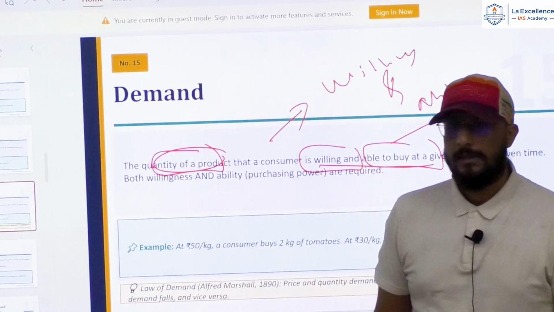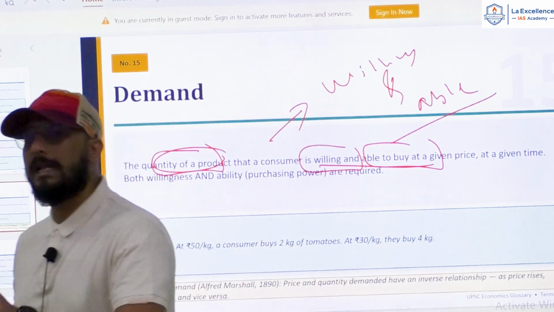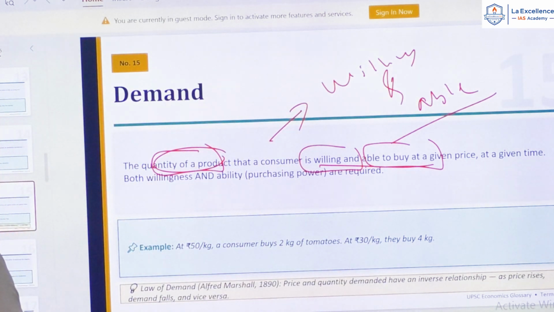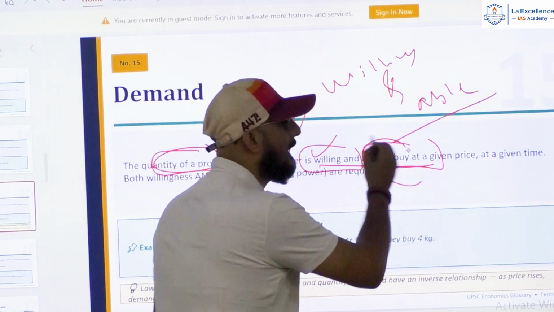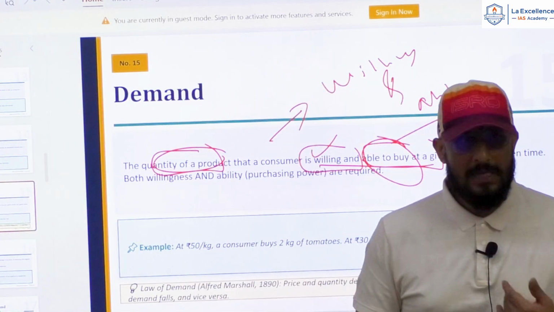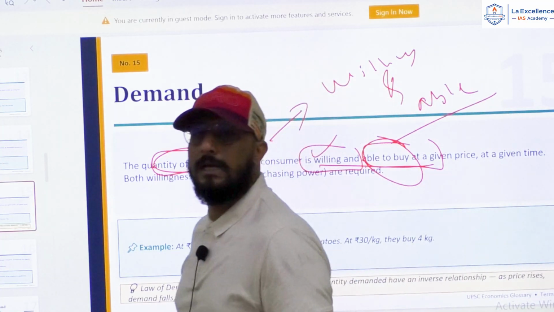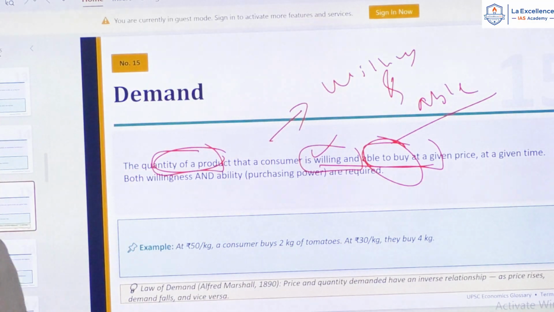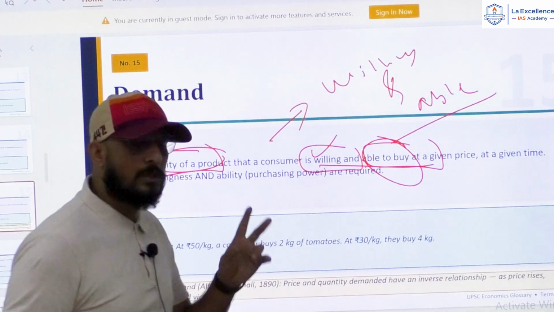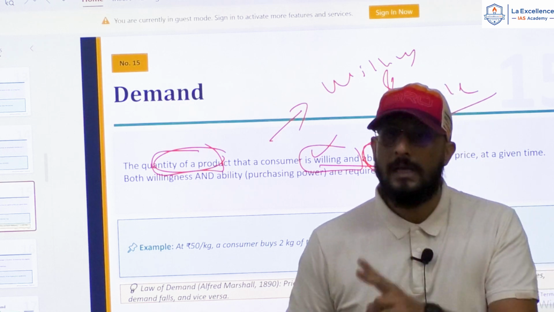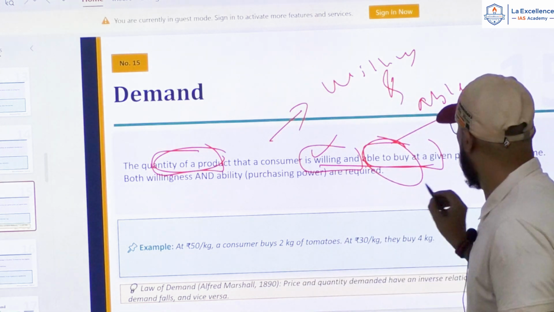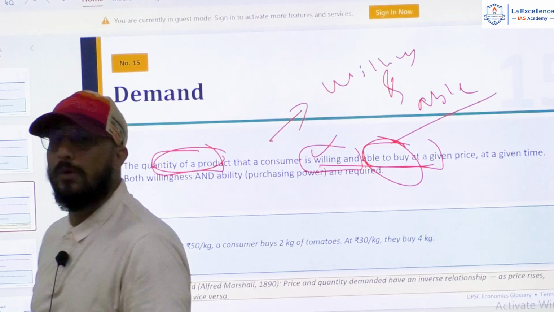See, here willingness and ability are very important. See, I cannot create demand for a helicopter. Why? Exactly. I am willing to buy a helicopter, but am I able to buy a helicopter? No. So, I cannot demand a helicopter because my demand is meaningless because I am not able to buy it. So, there are two things. A consumer should be willing to buy it and he should be able to buy it. Right. So, now these are very important things.